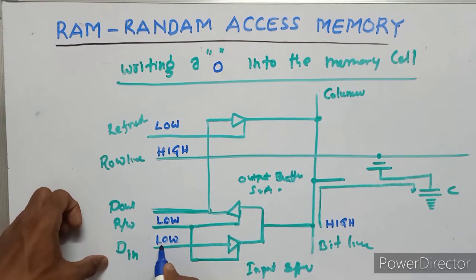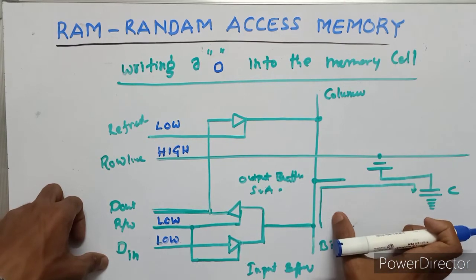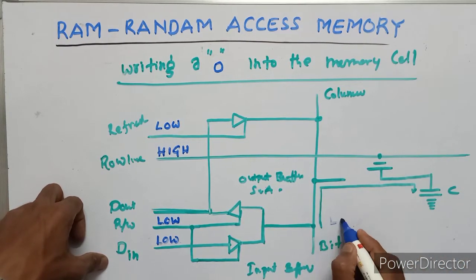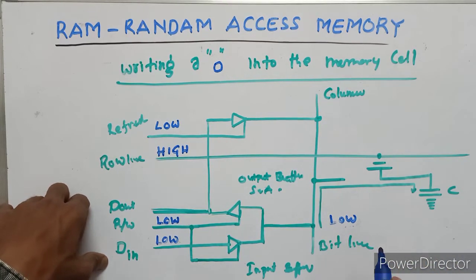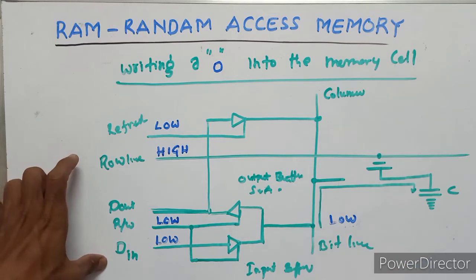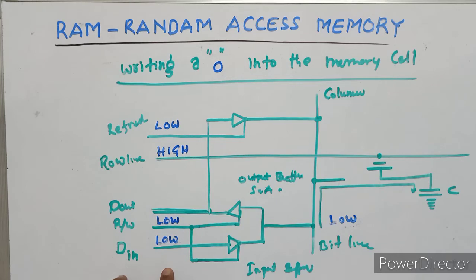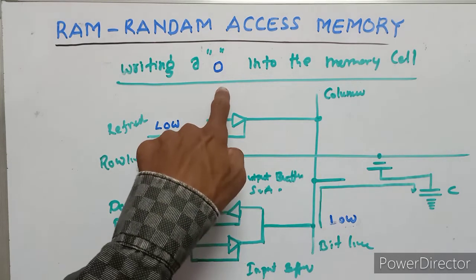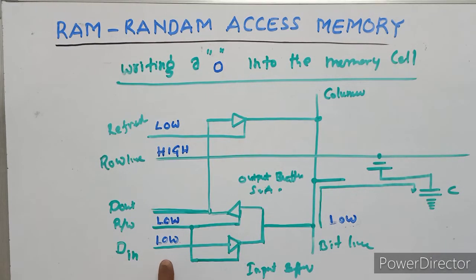The two tri-states are low. When a 0 is to be stored, a low voltage is applied to the D input line.